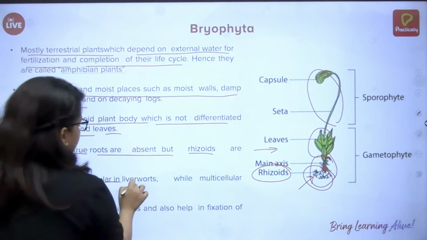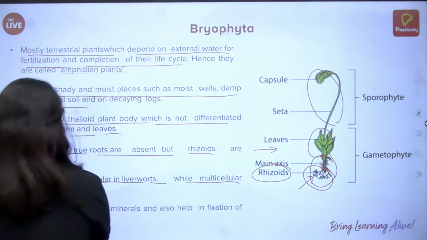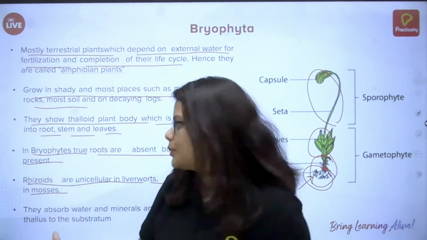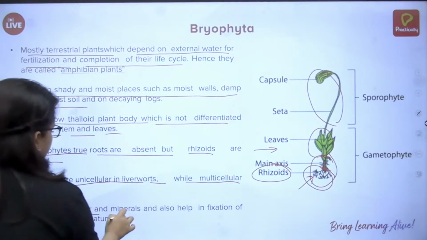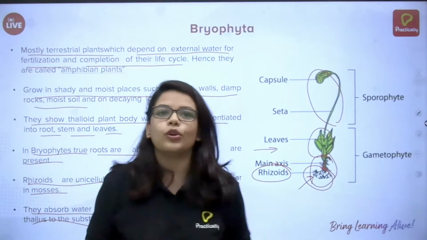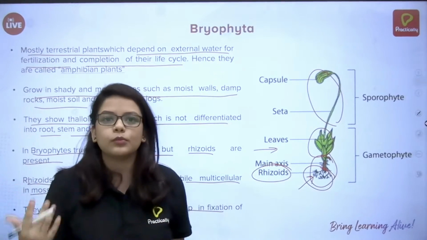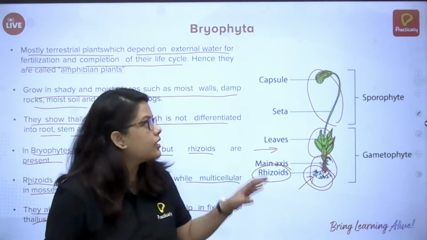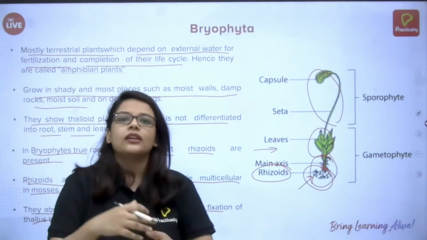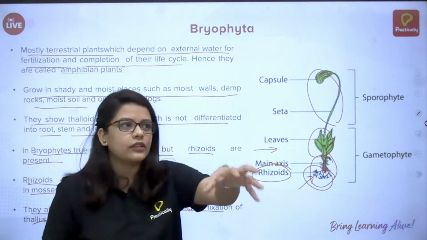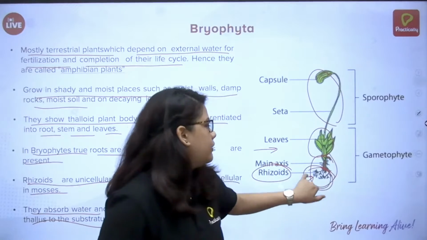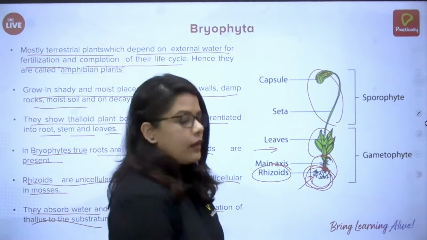Rhizoids are unicellular in liverworts, while multicellular in mosses. Liverworts and mosses are examples of Bryophytes. They absorb water and minerals, and also help in fixation of the thallus to the substrate. As I said, just to hold on to it. Absorption of minerals is the work of a root, but the major thing here is, since it's growing in very moist areas, the plant has to hold on securely. That work is done by the rhizoids.